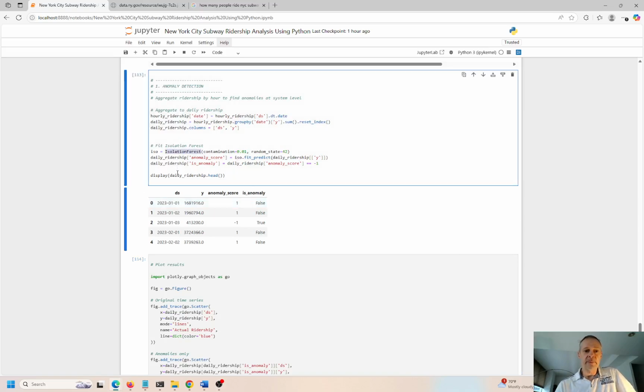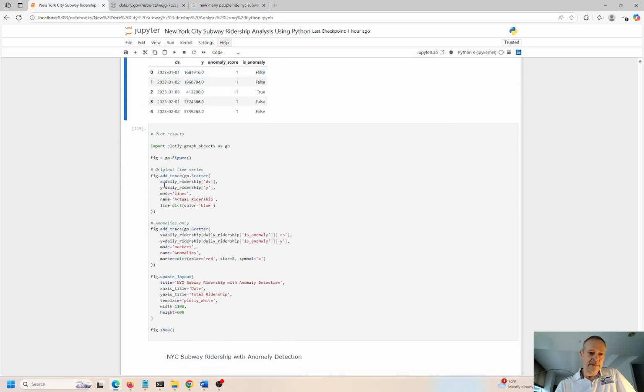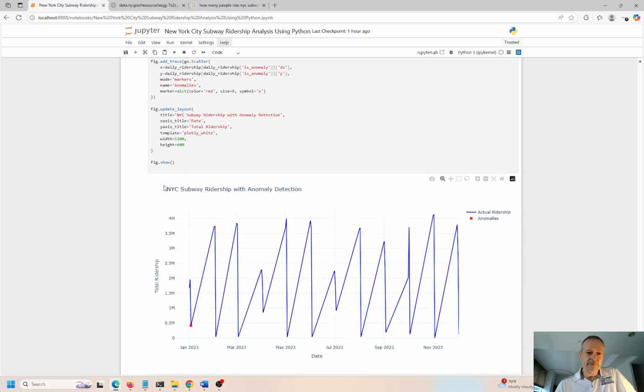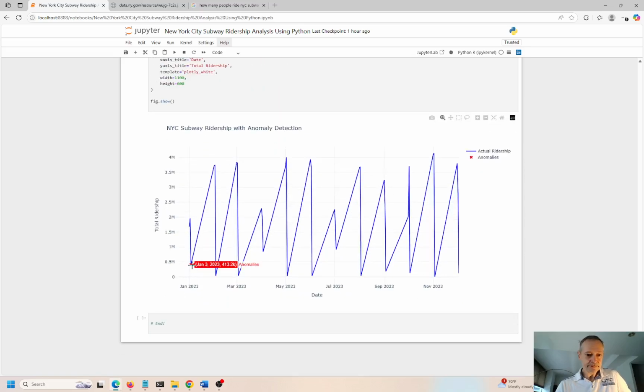I have a couple videos on my website about how that works. That's a very interesting technique to find these outliers. And I plotted the results over here, and I just found one single outlier, January 3rd, 2023. And I didn't like how this chart spikes and moves around and bounces around. It's very erratic and very, very bouncy. But it is what it is. All right, we're trying to do anomaly detection. I didn't find any anomalies.